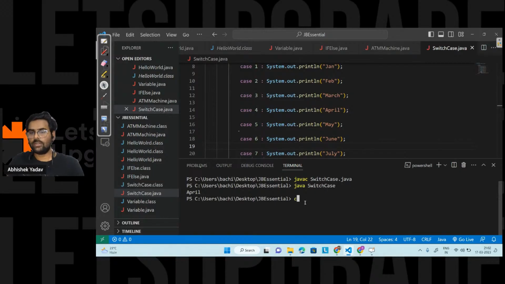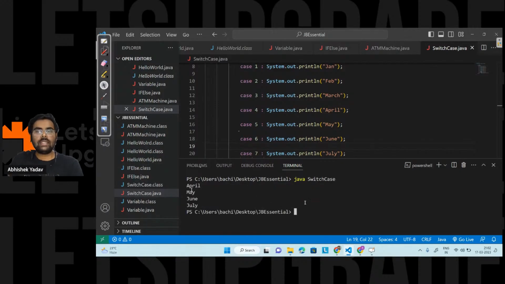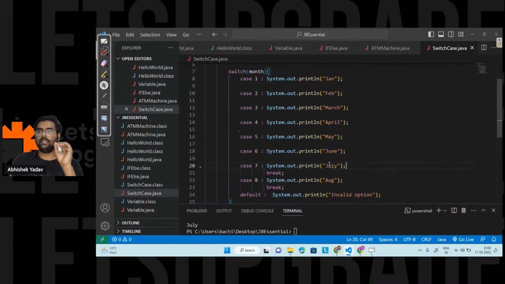So let's run the code. Compile the code and clear the screen, and after that run this one. So we are getting the answer from April to July, right? We are getting the answer from April to July. Let's dry run the code and see why we are getting this behavior.